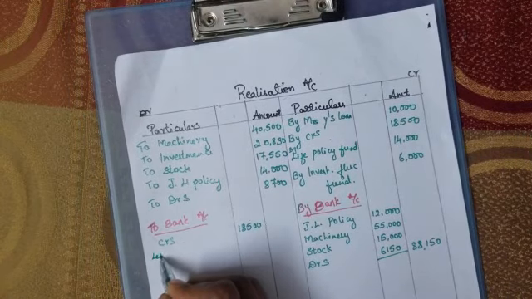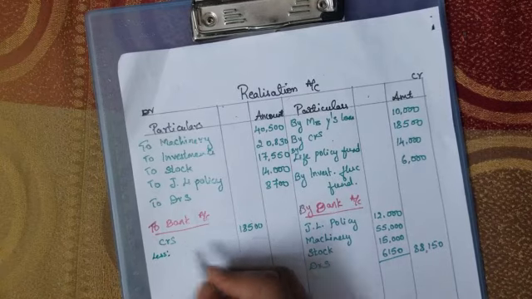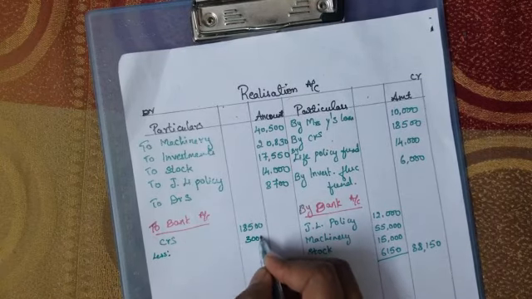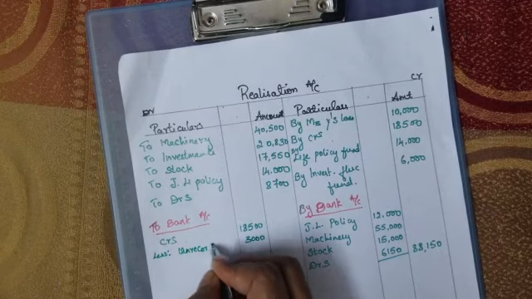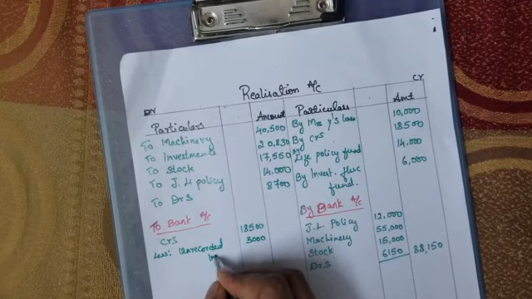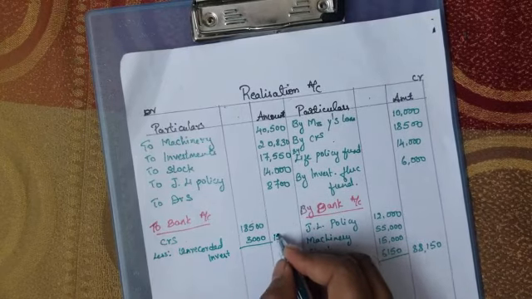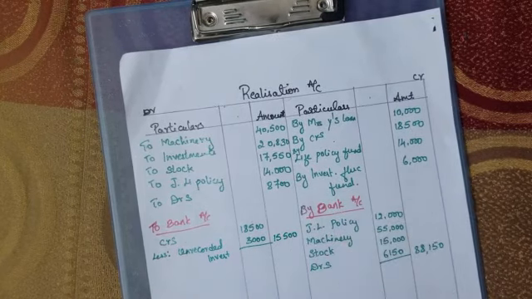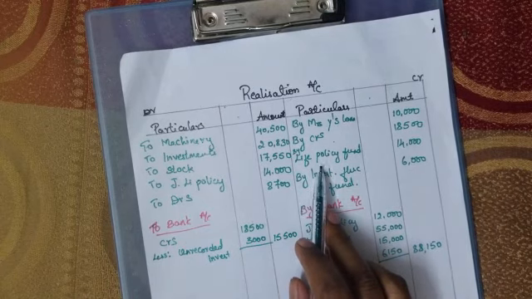So instead of paying 18,500, we are going to deduct this 3,000, that is the unrecorded investment they have taken. Okay, so this will become 15,500. And next, coming to the joint life fund.